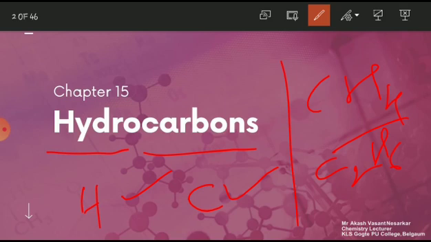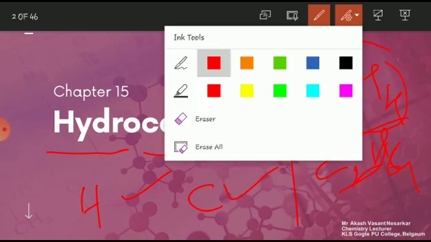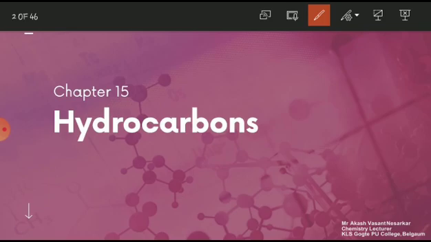Next, C2H4. What is the name of this molecule? Yes, it is ethene. This is also a hydrocarbon, because it contains carbon and hydrogen as the only elements. If the compounds contain only carbon and hydrogen, then such compounds are called hydrocarbons. So, did you understand? Okay.